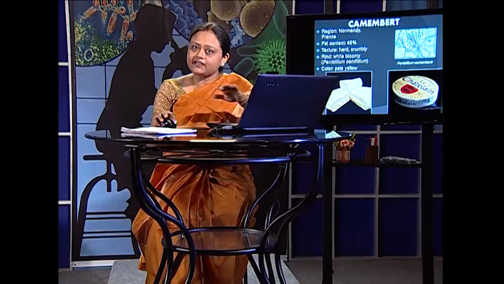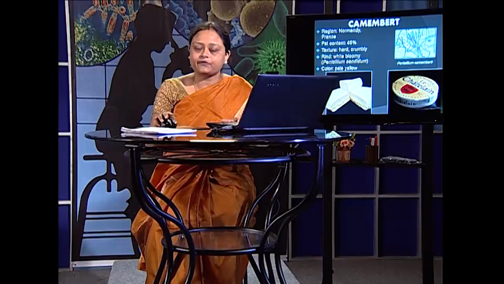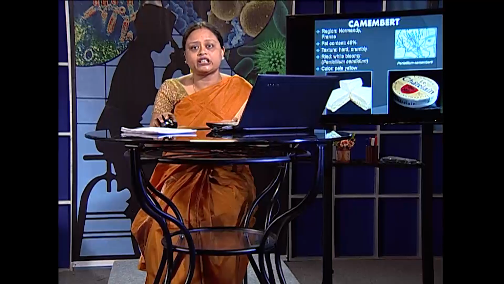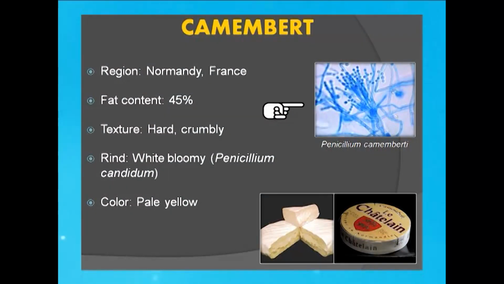After this, we are moving on to the next category, which is obviously mold ripened, but they are not blue in color. So what is the difference that we are going to see here? We have camembert and brie in this section, which are again mold ripened, but they are not called blue veined because it is not Penicillium roqueforti or other Penicillium species which generally gives a blue coloration. Instead, here in camembert, as we see Penicillium camemberti or at times Penicillium candidum, these are whitish colored fungi, and if you see the cheese, you will see there is a white crust present on the surface of the cheese.